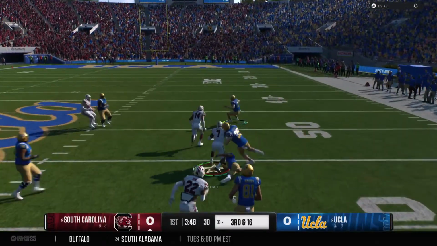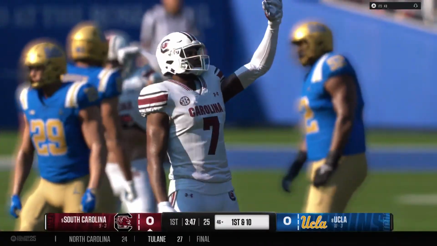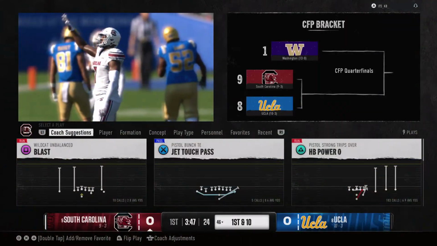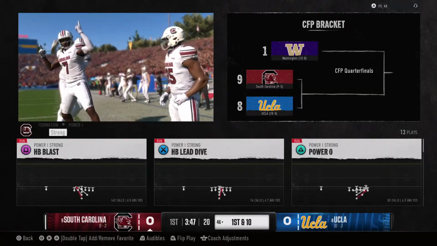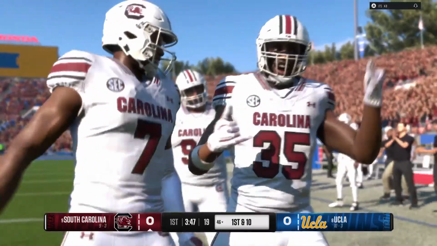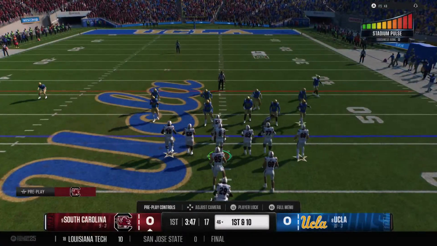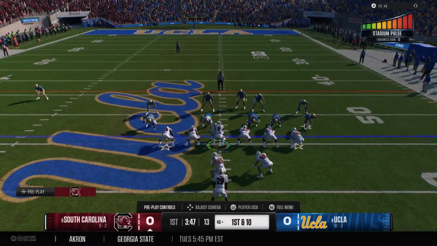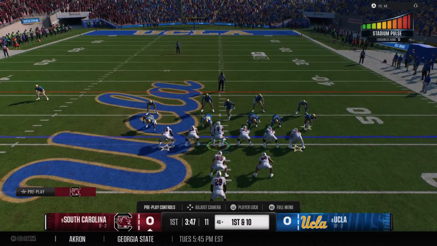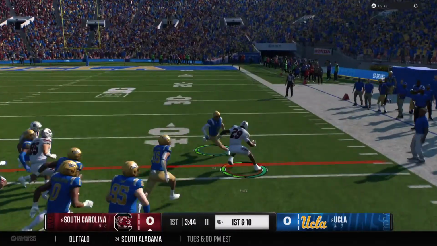Look out, he's got some space. That's a pick and a long return before finally being taken down. Wow, how about the defense here? On the road in a playoff game, you step up and come up with an interception on the first drive. You're an underdog, it's a big stage, all odds are against you, and you start off the opening drive as a defense with an interception, and you bring your quarterback out now with some confidence, believing that they can win this game. They're going to run it here.